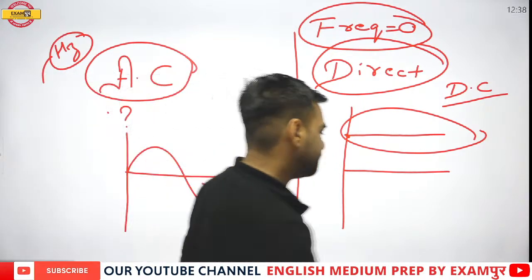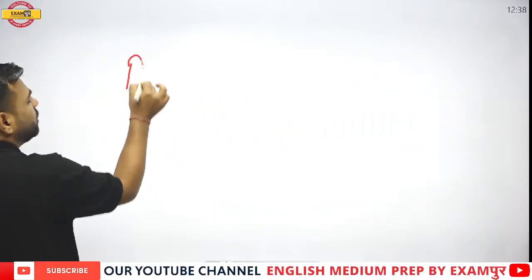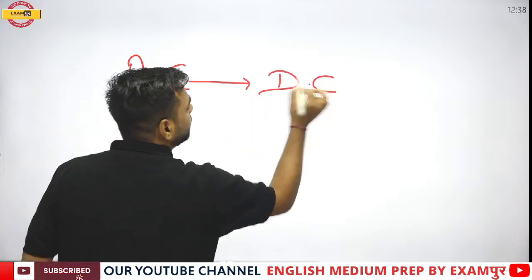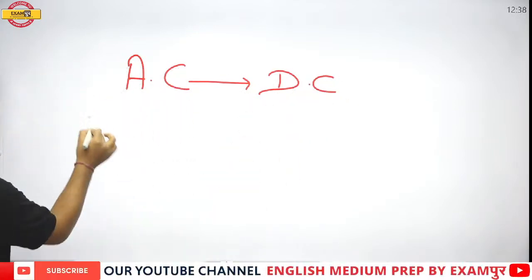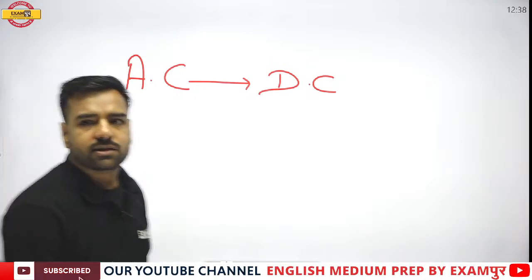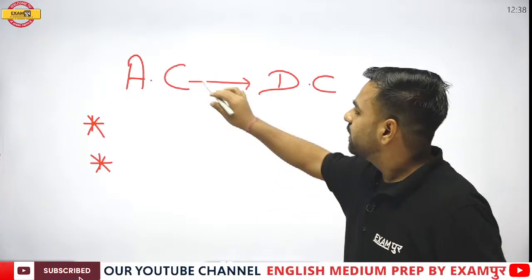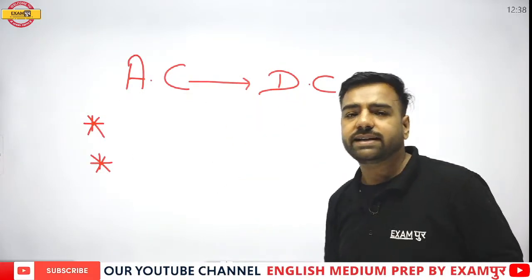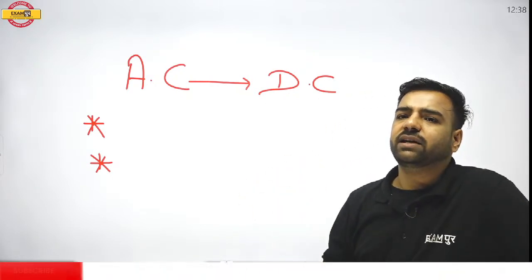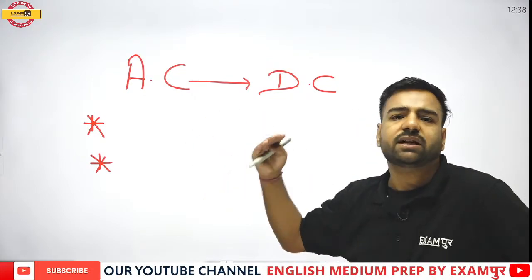Now, another thing. We were talking about AC and DC, right? If I want to convert alternating current into direct current, which is the particular device which I am going to use? First question is, AC to DC conversion is done by what? Is it inverter or rectifier? Is it inverter or rectifier? Everyone, Deep, I want comments from you also, because these are the important things which are asked again and again.